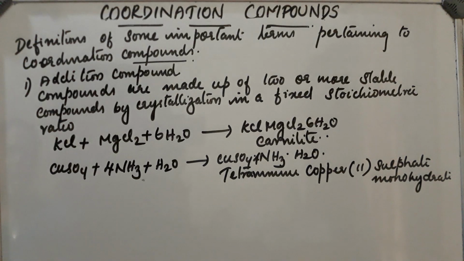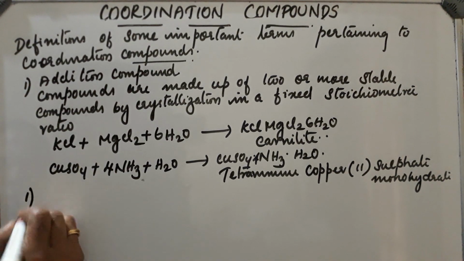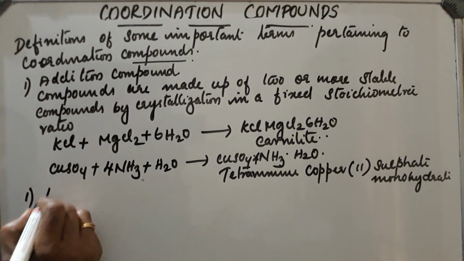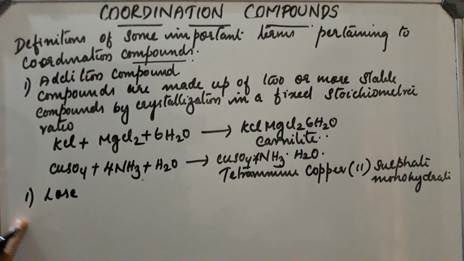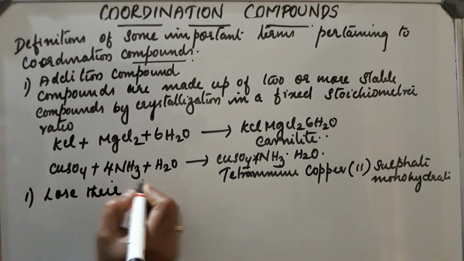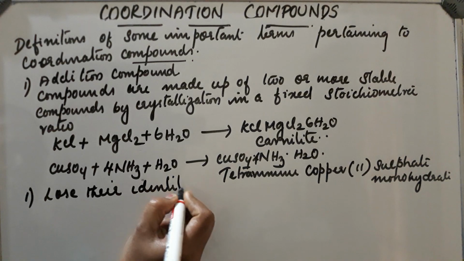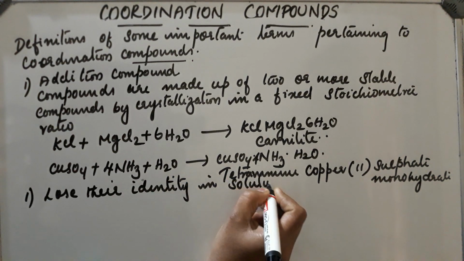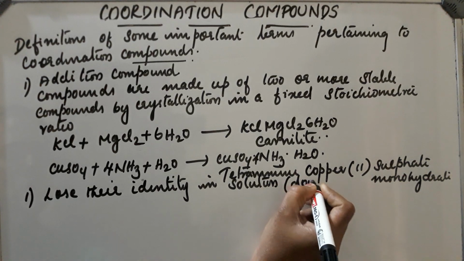Now, what happens when they form solutions? According to that, the addition compounds are divided into two. First, those compounds that lose their identity in solution are called double salts.